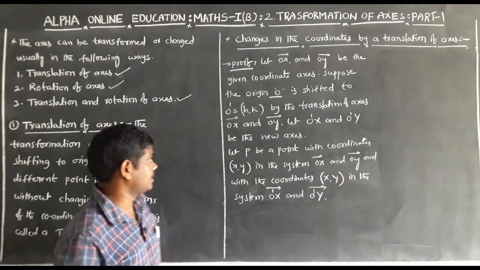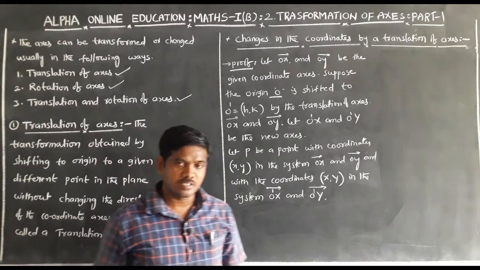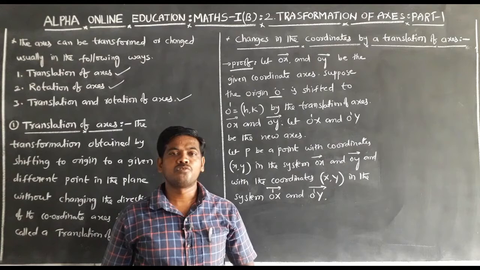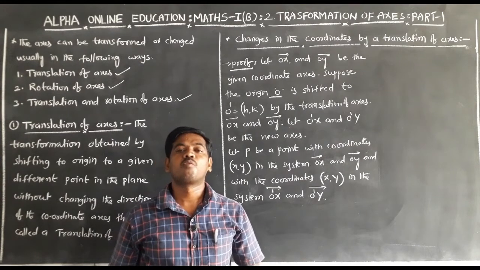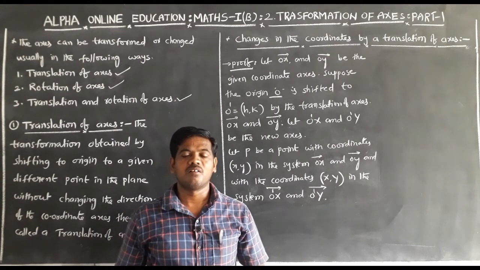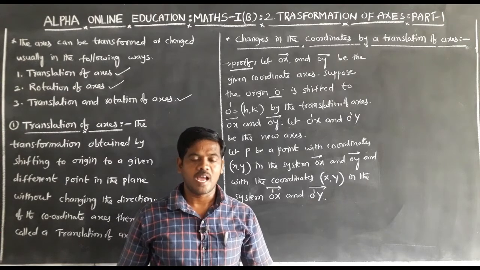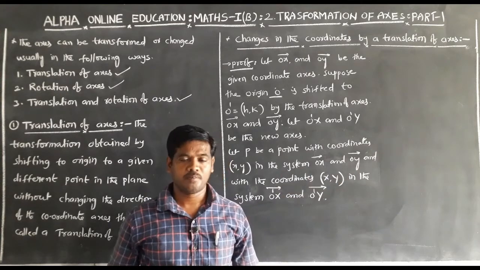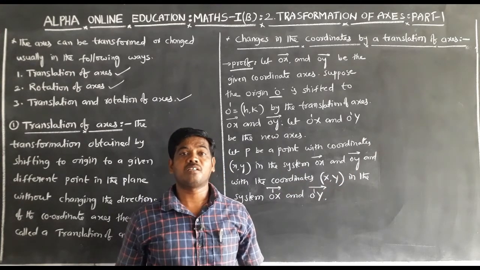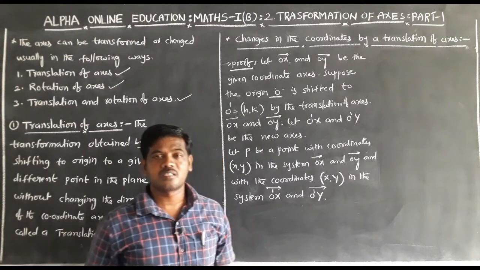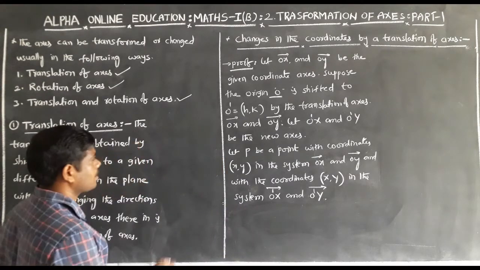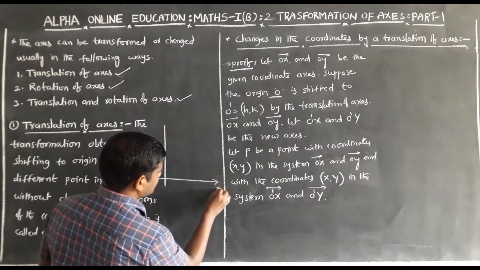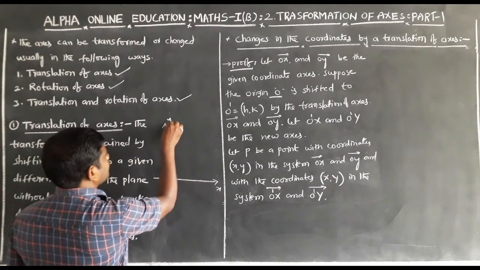Translation of axis means the origin is shifted to another point without changing the direction of the coordinate axis. This is the coordinate axis, this is the x-axis, this is the y-axis.